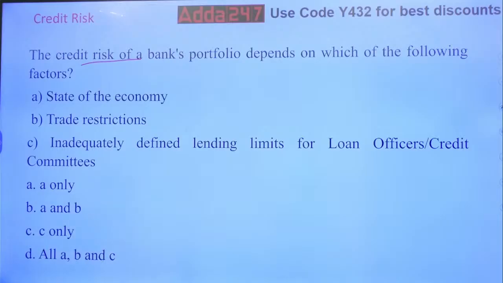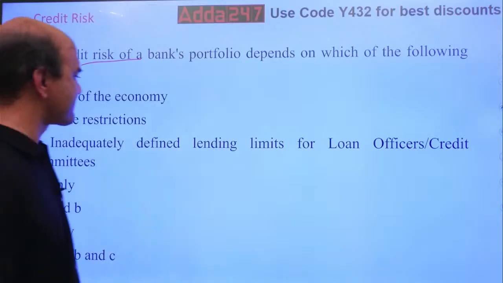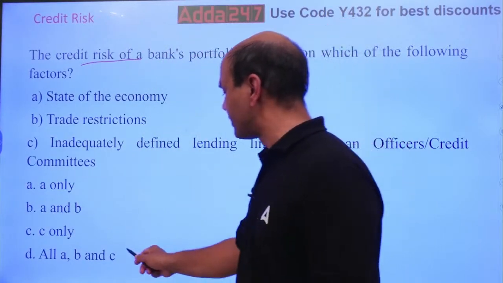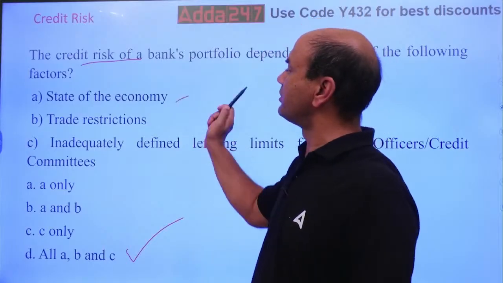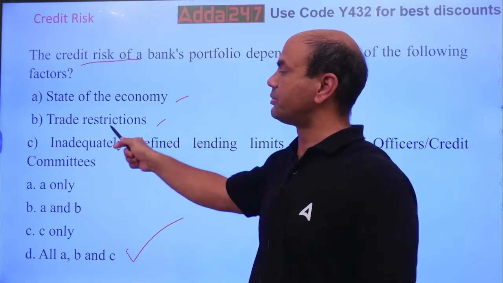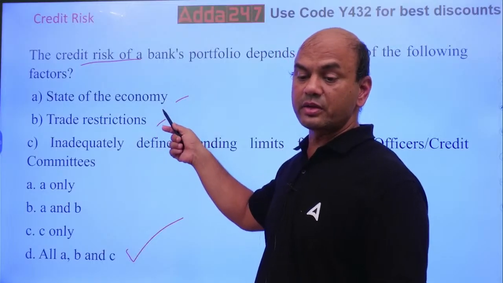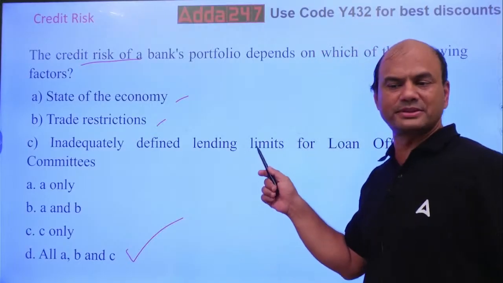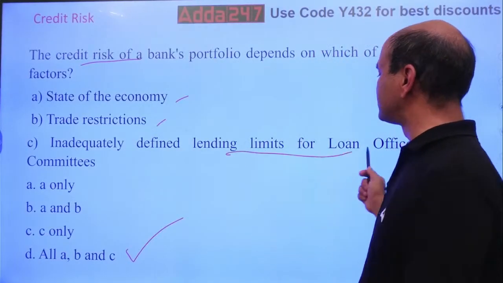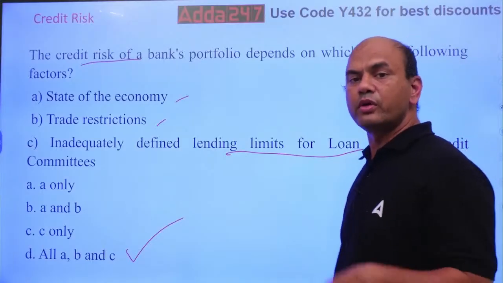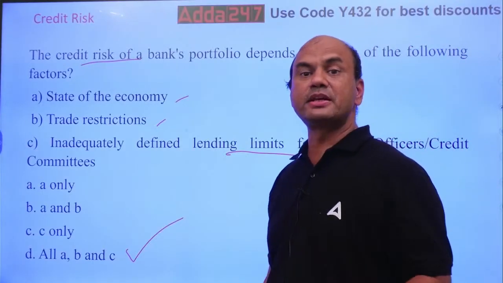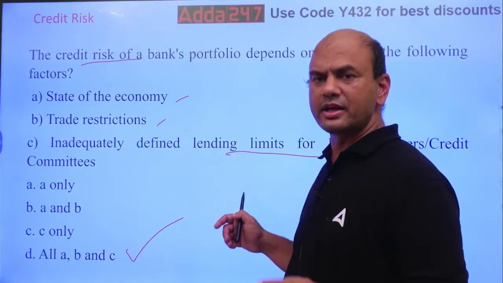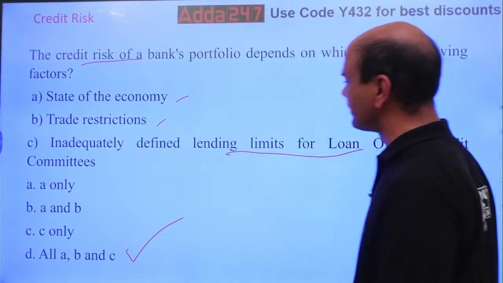What is the answer? Yes, comment section. It is all the 3, A, B and C. Because PESTEL: state of the economy, trade restrictions, political. And this is internal. This is not related to PESTEL. This is internal. You don't fix the limits. Who is to give what loan? You don't know. Branch manager has what powers to sanction? You don't know. Definitely there will be chaos. Credit risk will definitely arise over here.